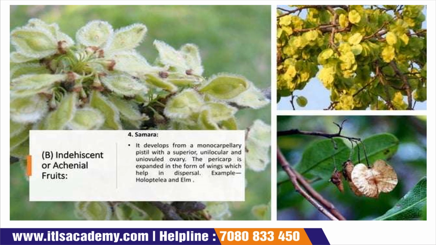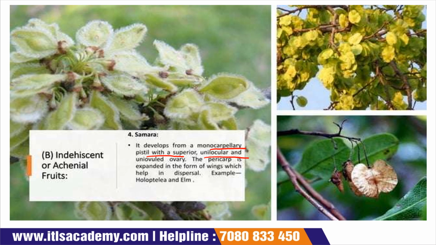Now, the next one is your samara. Samara is developed from a monocarpellary pistil with a superior, unilocular and uniovuled ovary. Their pericarps are expanded in the form of wings, like this.